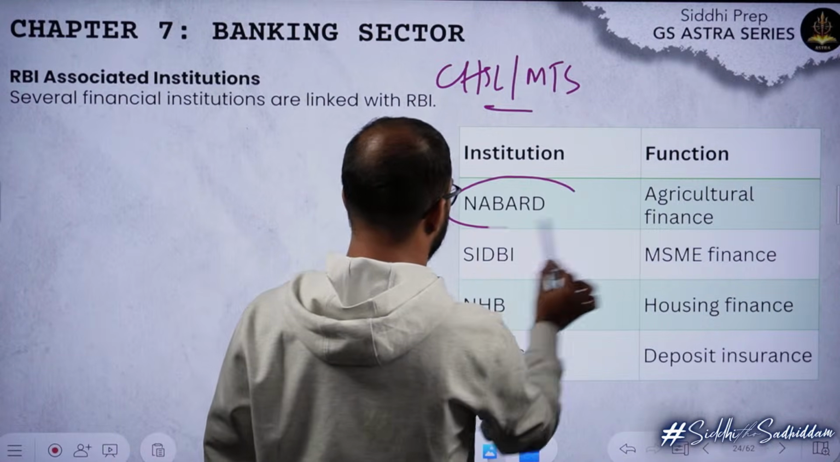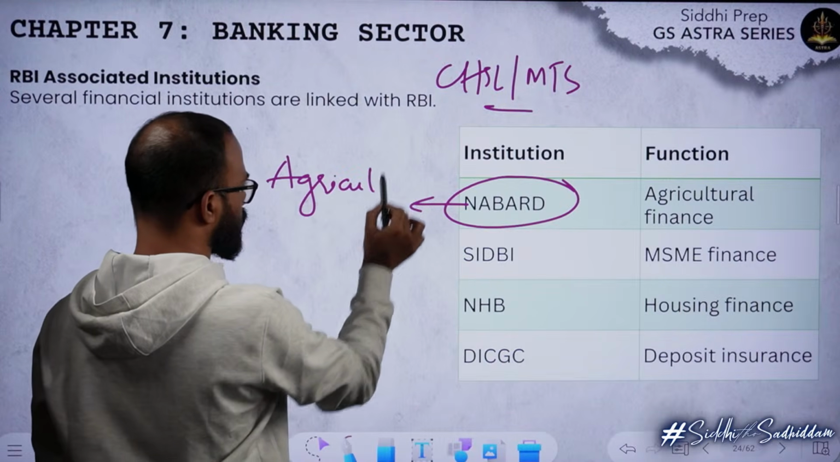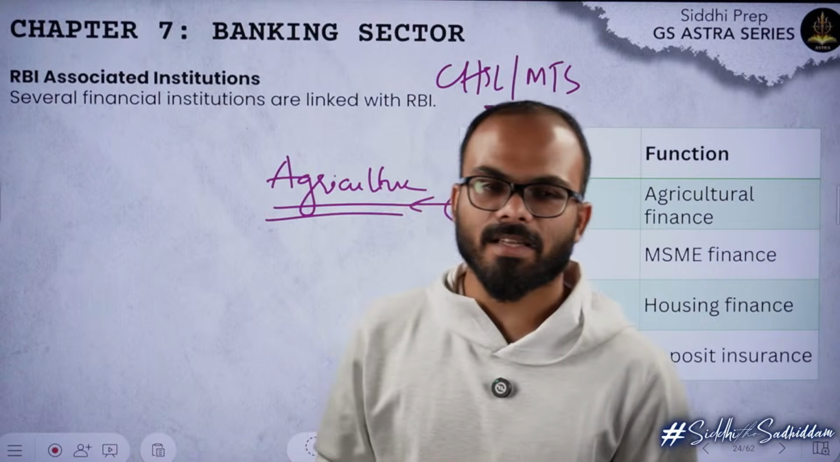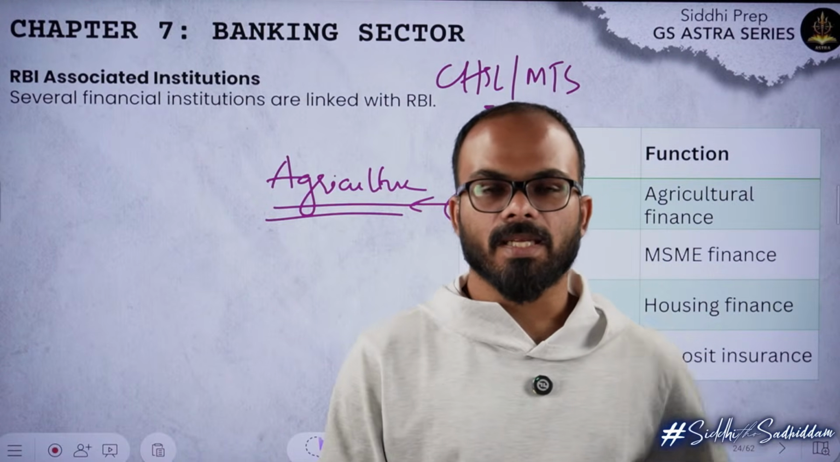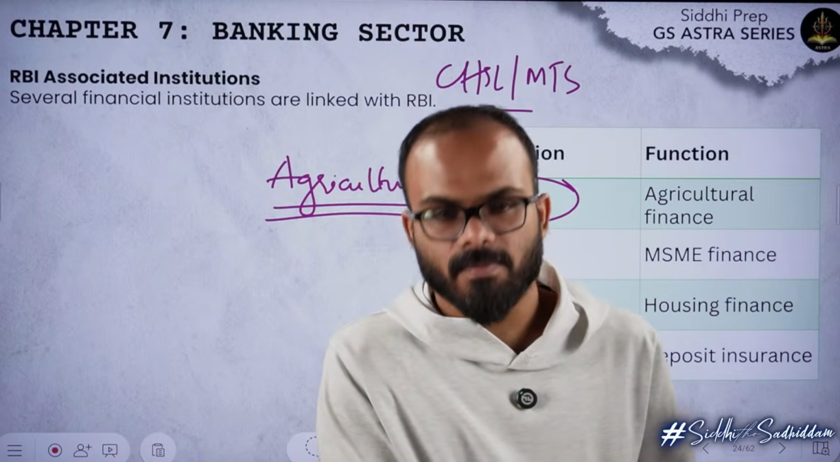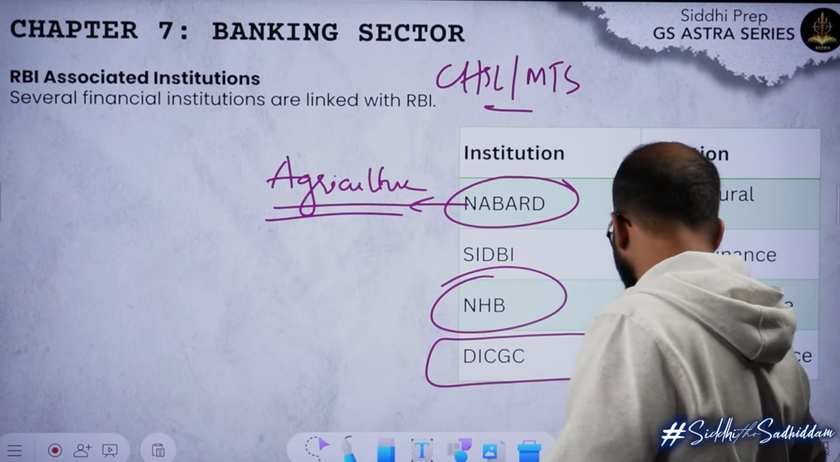First such organization is NABARD. Just remember, NABARD is related to agriculture, agricultural finance. Next, there is one more organization called SIDBI. SIDBI is about micro, small, medium enterprises finance, right? Then you have housing finance. This organization is important.